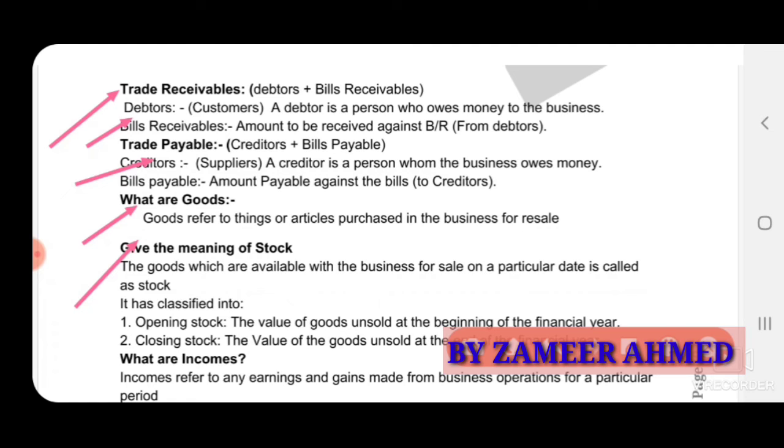Next, meaning of stock. The goods which are available with the business for sale on a particular date are called stock. See, stock and goods are the same here. Every business will maintain stock to make their transactions. So stock is the unsold goods of the business.